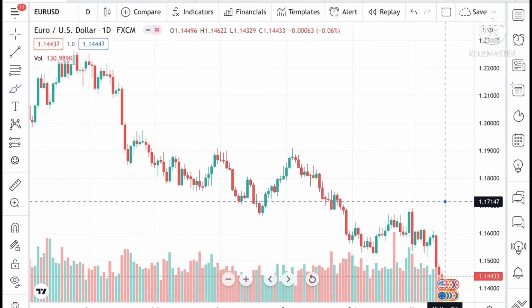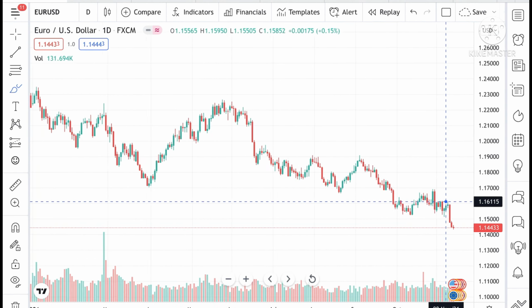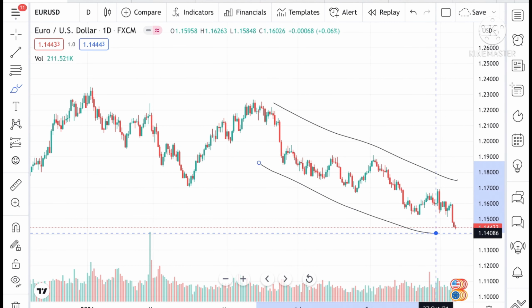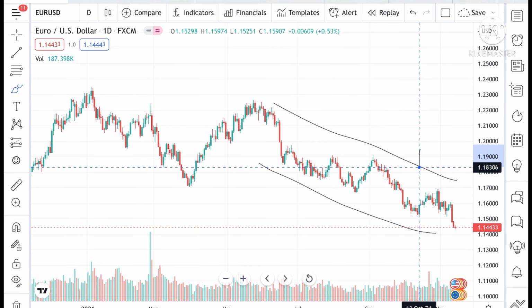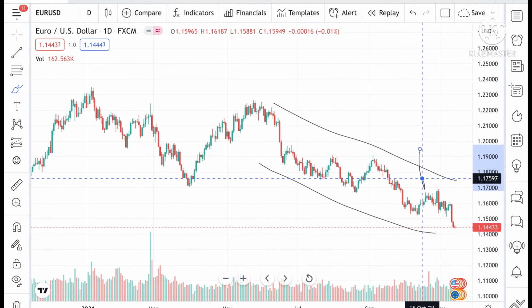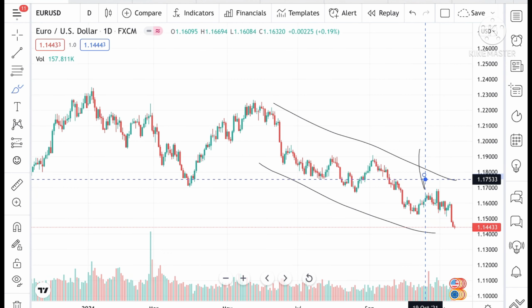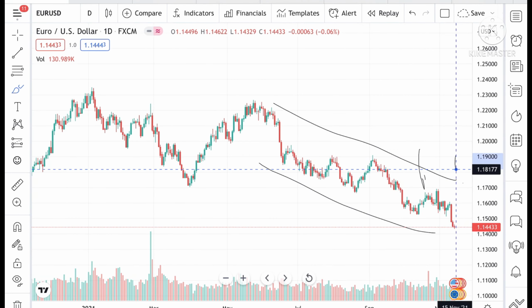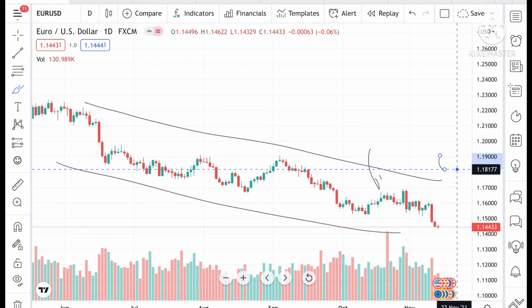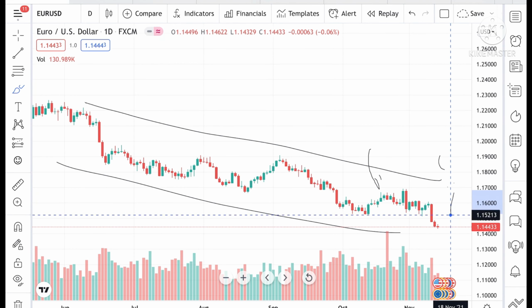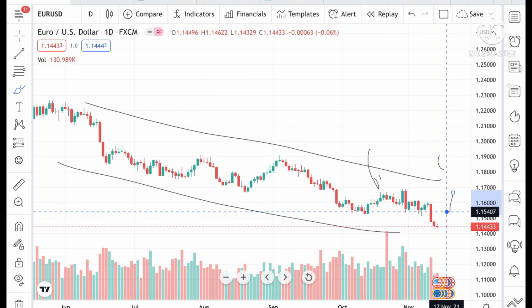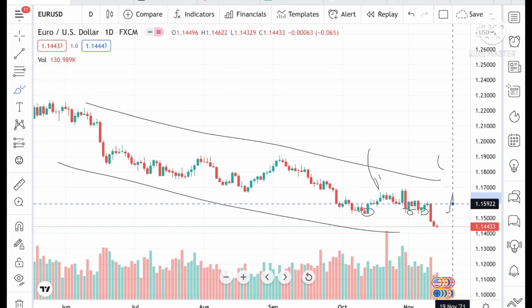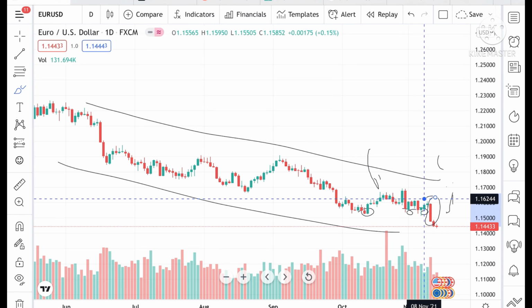If you look at the chart, what we can see in EUR/USD is that it has continuously been in a downtrend. In my previous video, I already explained that if the price goes below a level of 1.179, there were chances it could go further low. And in my previous video from October, I told you that if the price goes below a level of 1.1547, it can go further low, because all these levels were already tested. That is why we have seen a red candle here.